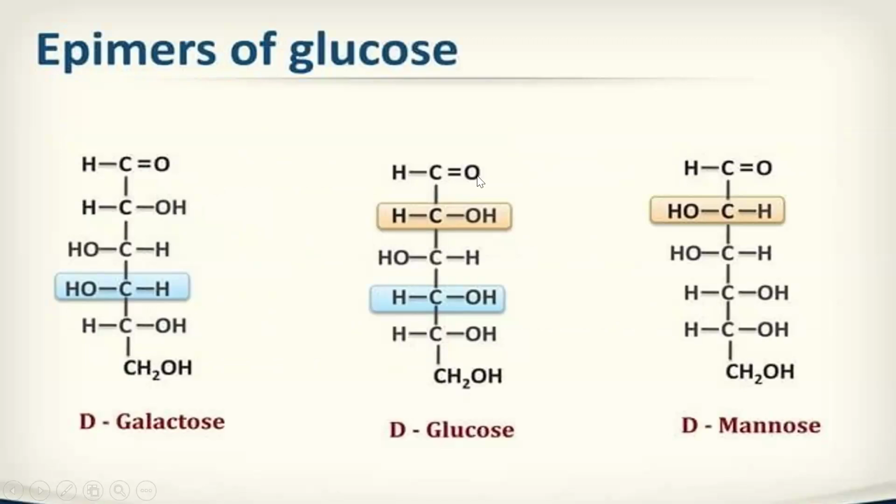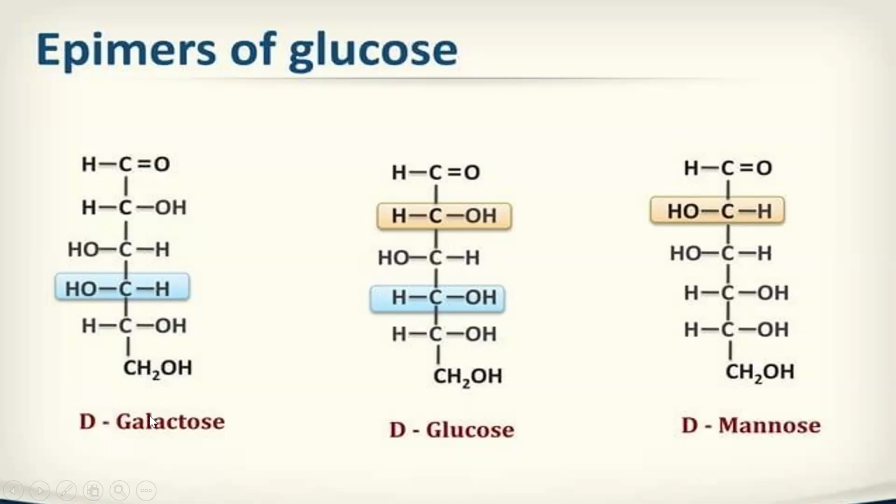See, this is the structure of glucose, which we are very familiar with. It is C6H12O6. Galactose also has C6H12O6 only, and mannose also. But what is the difference? If we take the structure of glucose, in the fourth carbon atom you can see in the left side we have H, and in the right side we have OH, that is the hydroxyl group.